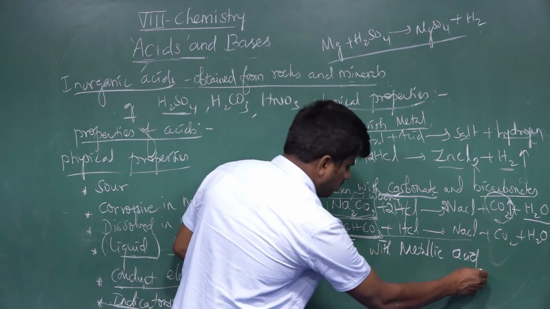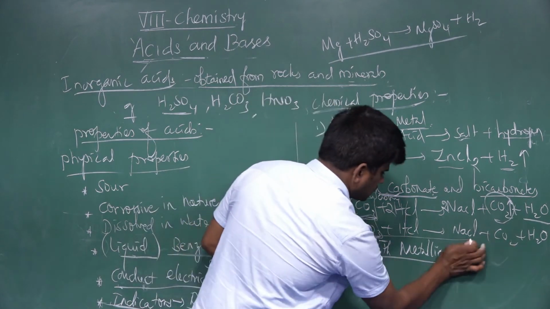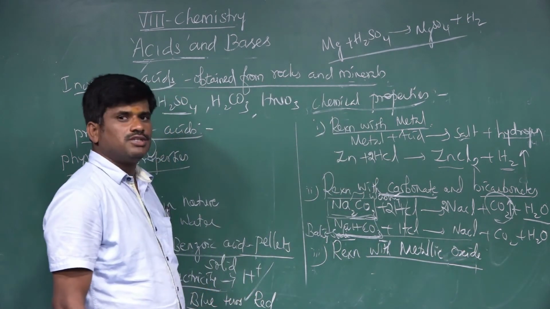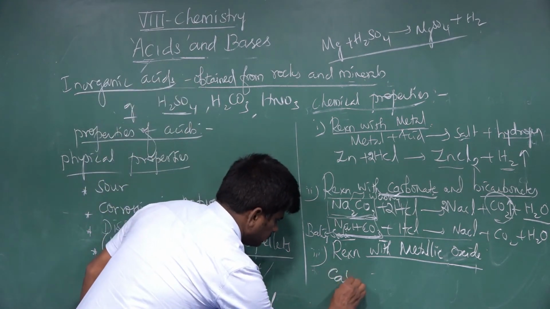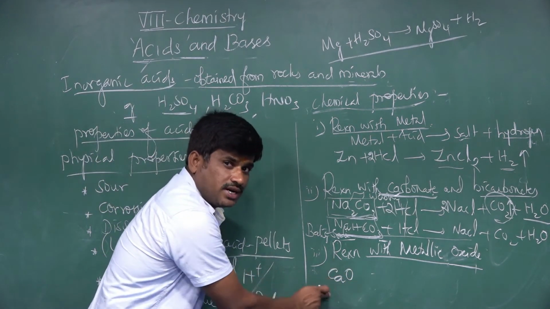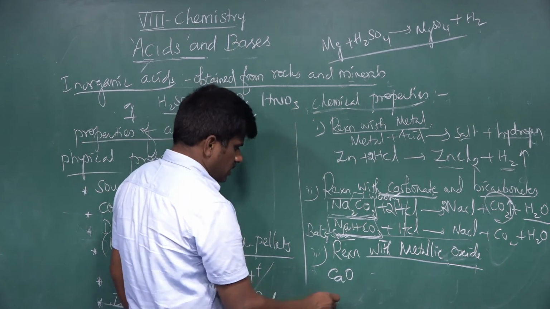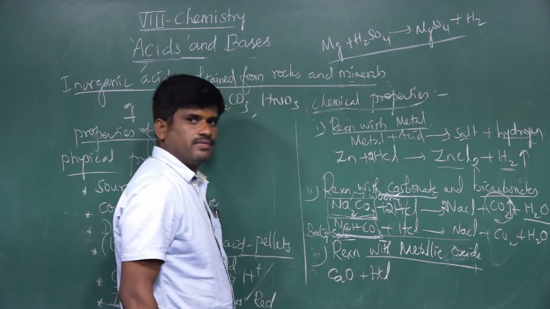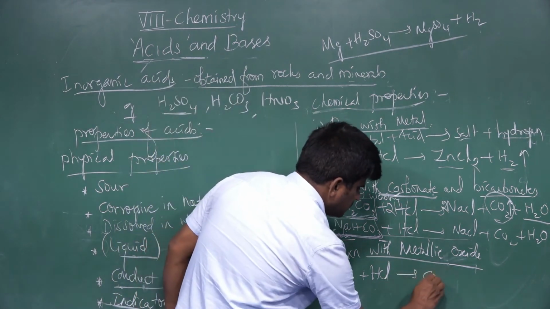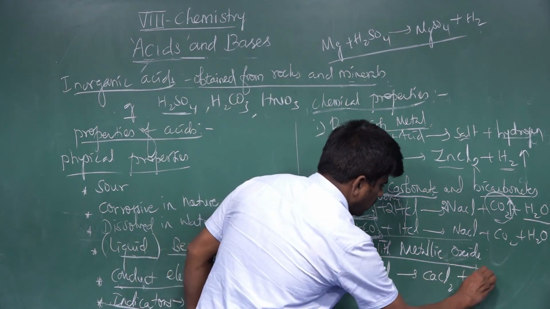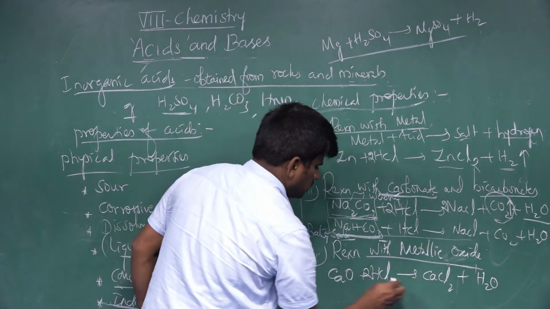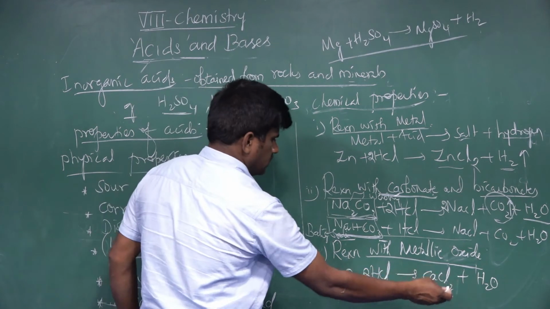It is reaction with the metallic oxide. For example, for this we take calcium oxide. Metal calcium with oxygen is called metallic oxide. When calcium oxide is mixed with hydrochloric acid, it forms calcium chloride plus water. So here 2HCl gives CaCl2 plus H2O.